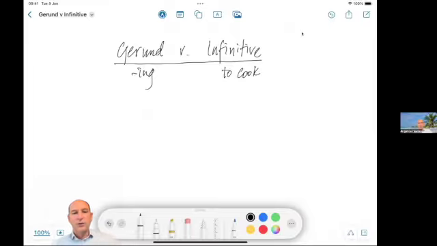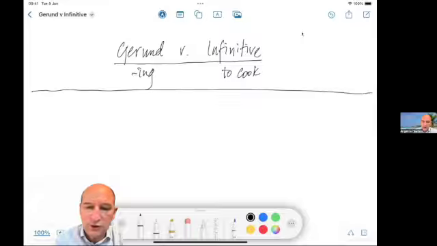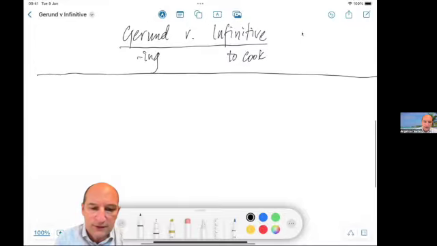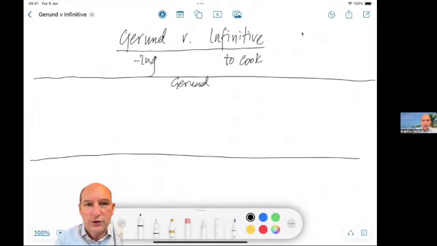Now then, when do we use these two, you may ask? Well, we can divide it into three sections. Let's have a look at this. We can say the gerund we can use in three situations. The first one is after some verbs.